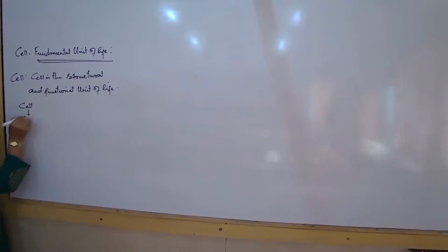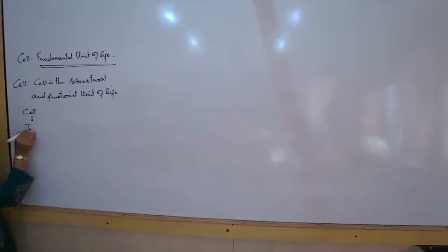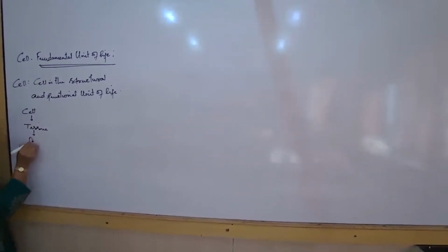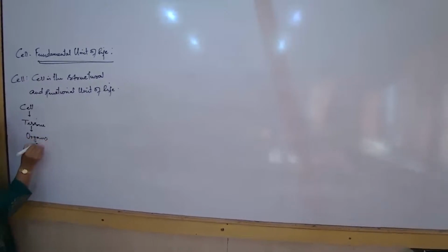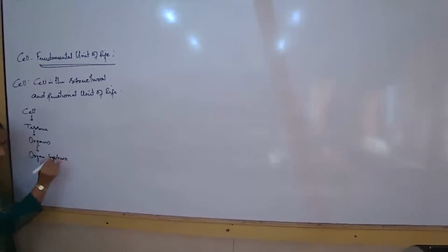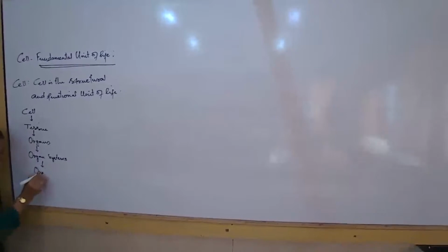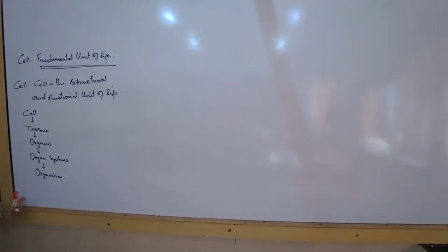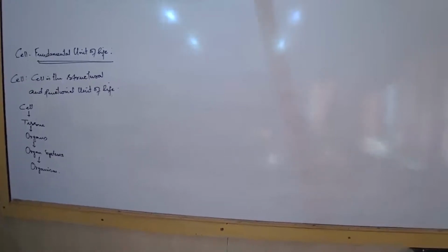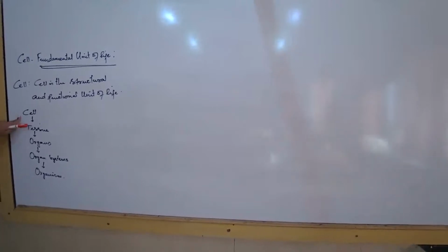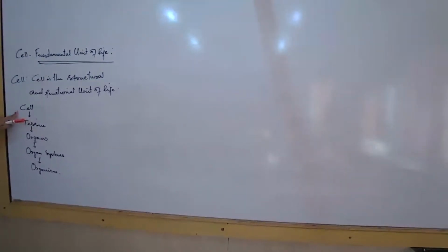And this hierarchy, all of you must be aware now: cells come together to form tissues, tissues come together to form organs, organs come together to form organ systems, and various organ systems come together to form the organism.